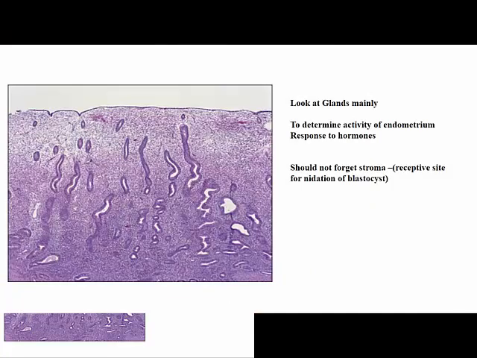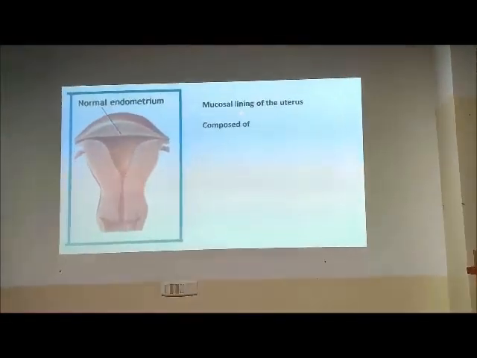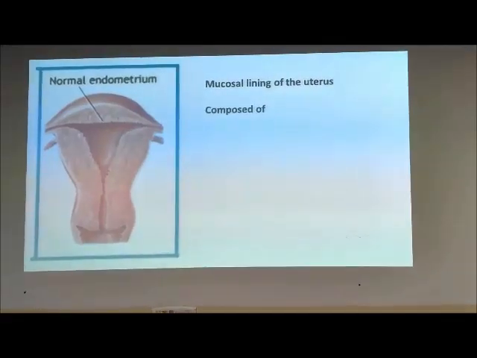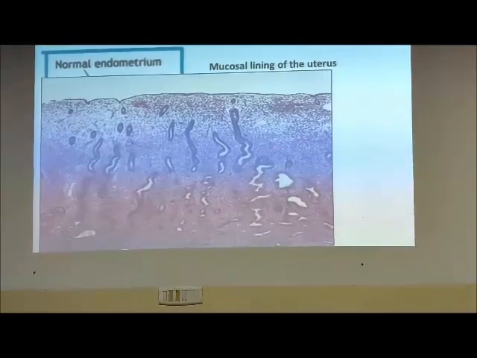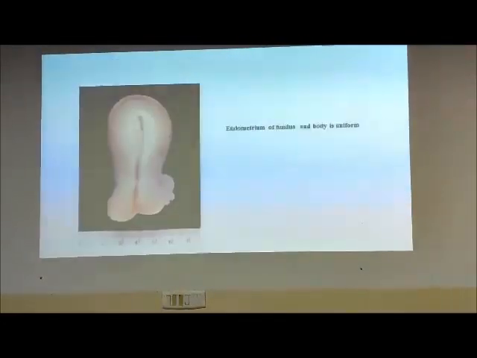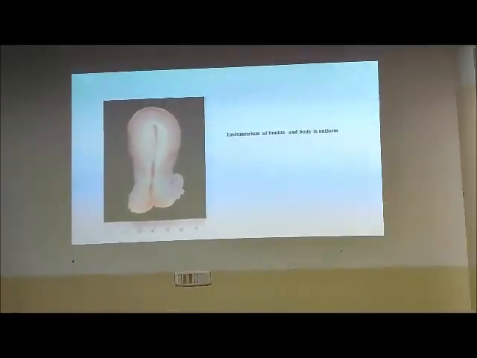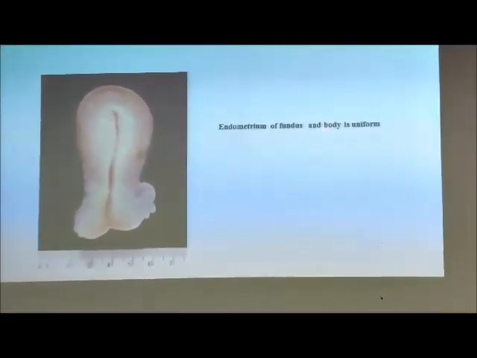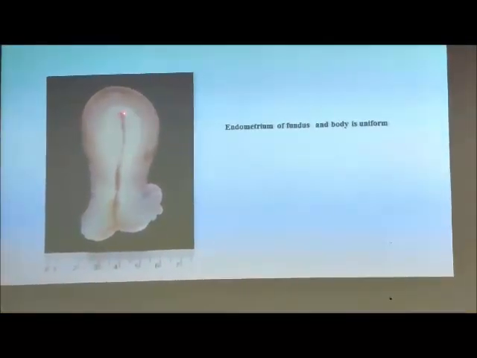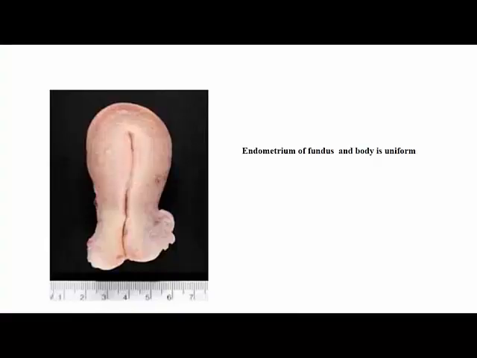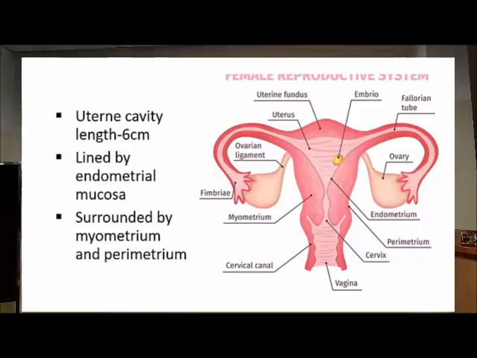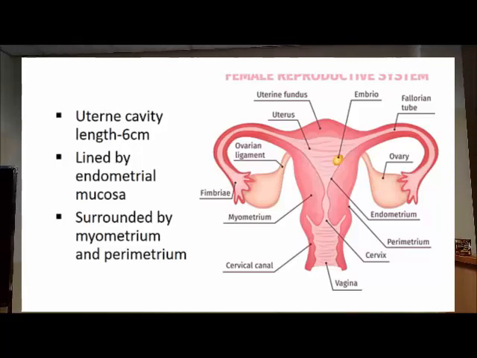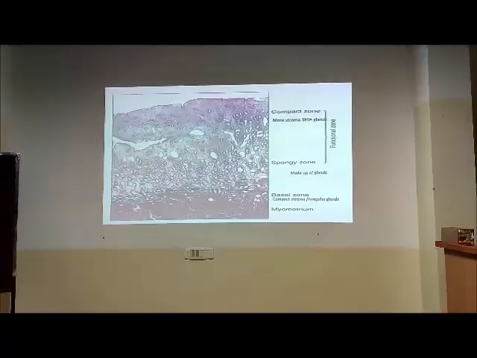The normal endometrium is nothing but the mucosal lining of the uterus, and it is composed of what I told you now, the glands and the stroma. If you look at the endometrium in the fundus and body, it is uniform, whereas in the isthmus, it is different. And the endometrial lining here is in continuity with the lining of the fallopian tubes.